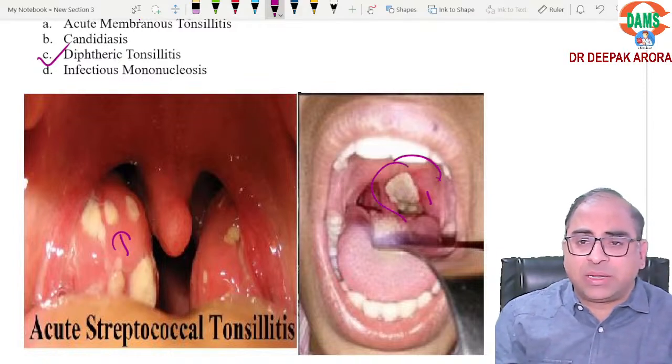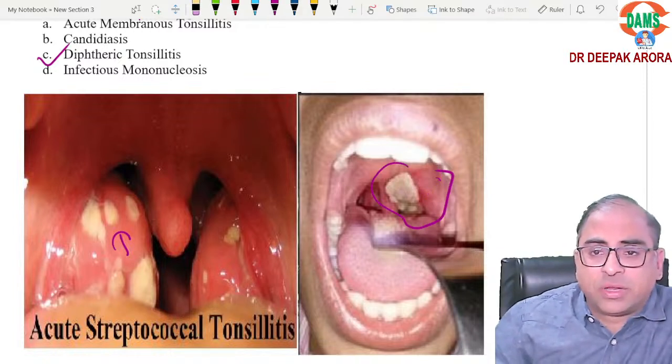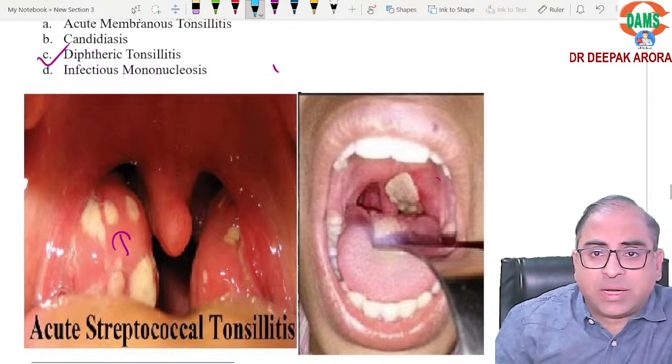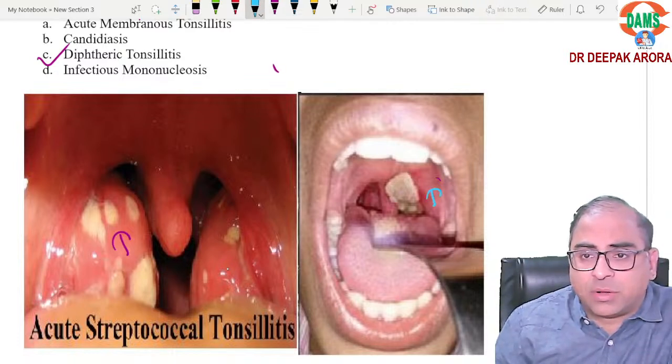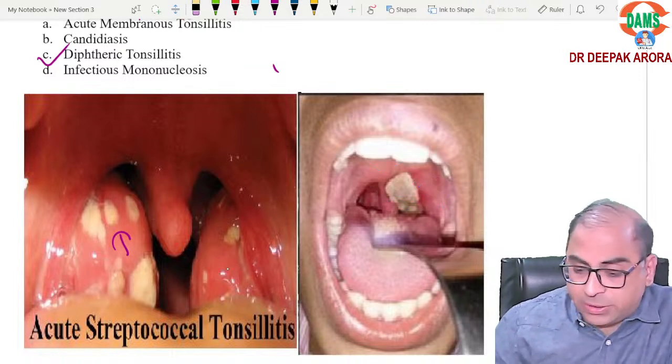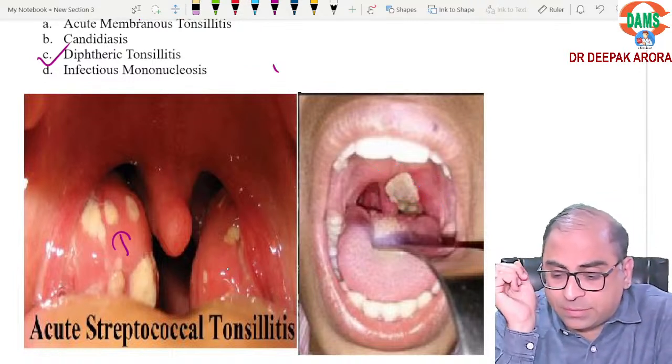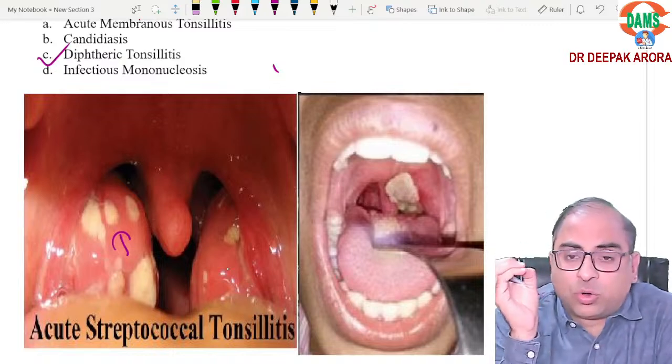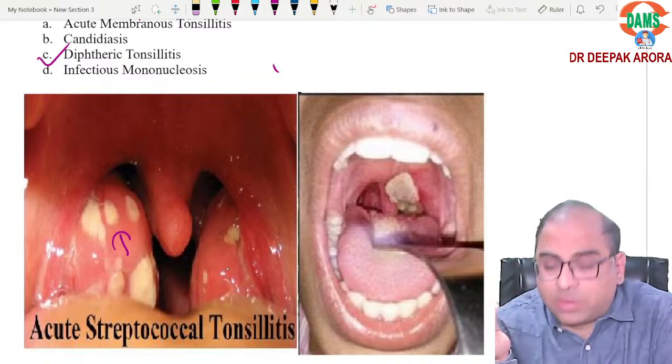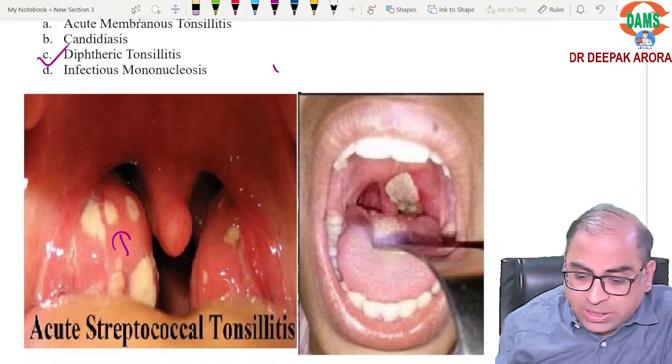Focus your eyes on this membrane of diphtheria. So if it is only on the tonsil, we call it streptococcal. If it is extending to the palate, it is diphtheritic infection.